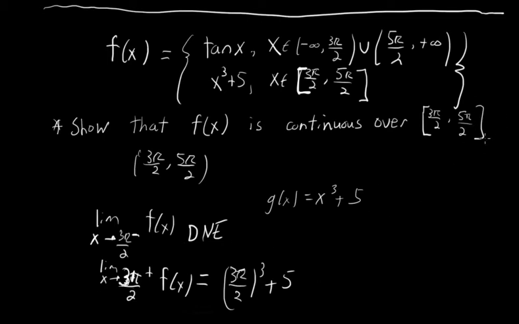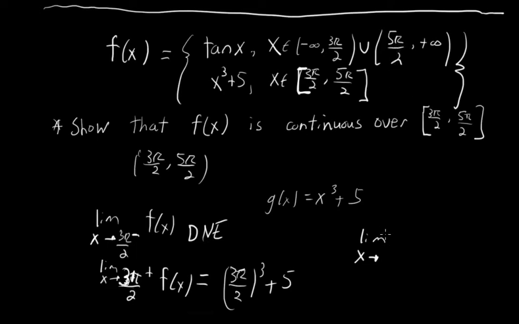Now what about at the right endpoint? Well, right at the right endpoint, this function is defined as that right endpoint cubed plus 5, so 5 pi over 2 the quantity cubed plus 5. But when we look immediately to the right of the right endpoint, we're defined as tangent of x, and note that at x equals 5 pi over 2, tangent of x experiences a vertical asymptote.